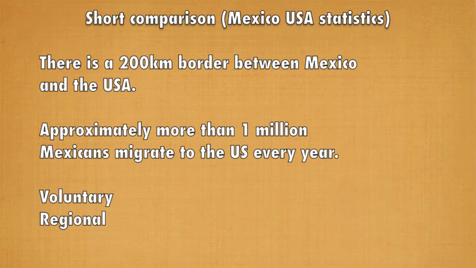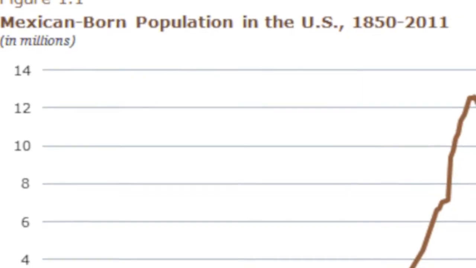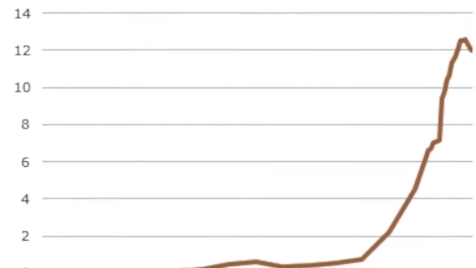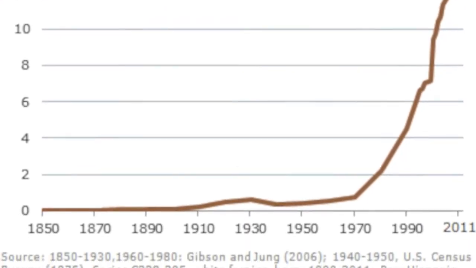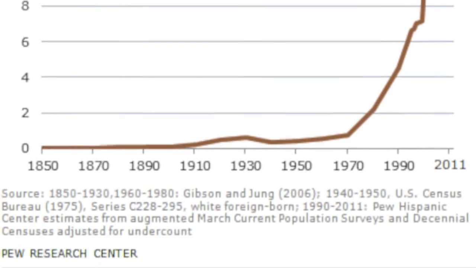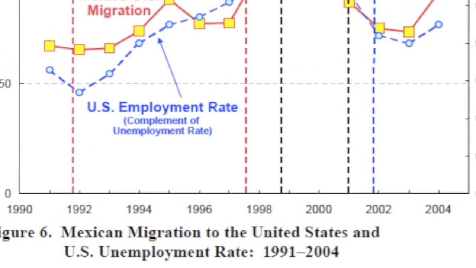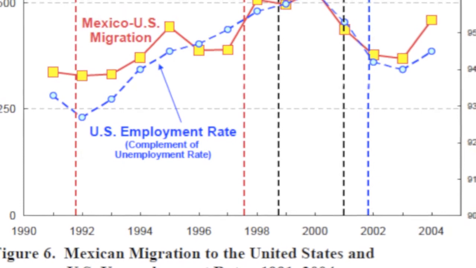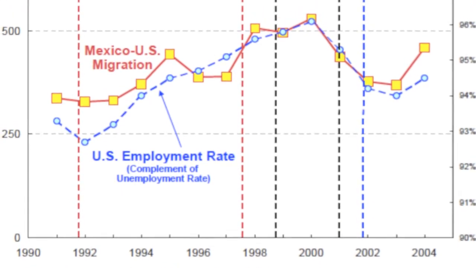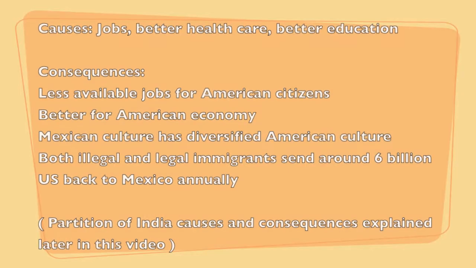Unlike the partition of India, the Mexico to USA migration is voluntary migration that consists of Mexicans both legally and illegally crossing the border into the USA. The difference between the two migrations is the cause of the migrations. The USA migration is caused because Mexicans want to get better jobs, better education, etc. in America, whereas the India-Pakistan migration was mainly caused because of religious differences that led to conflict.